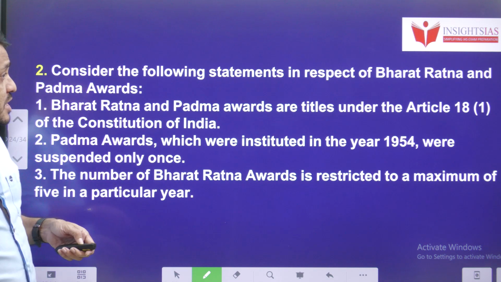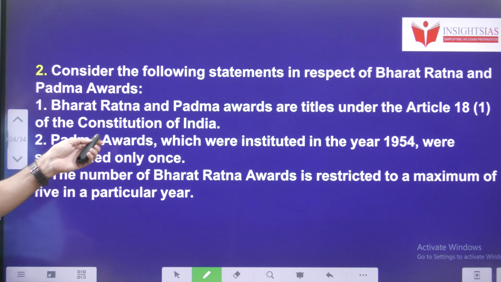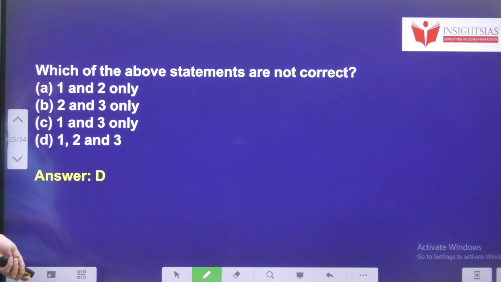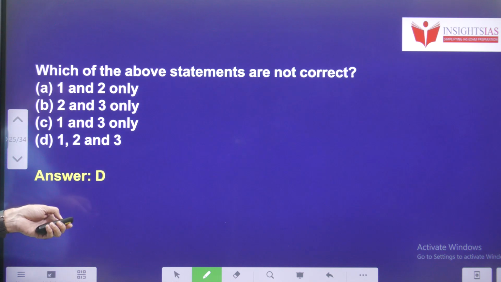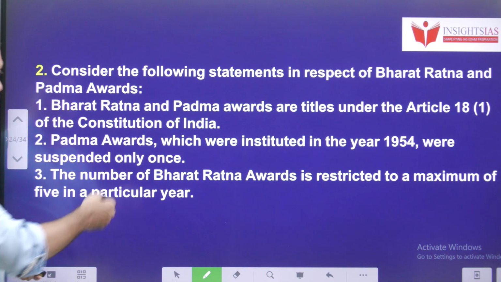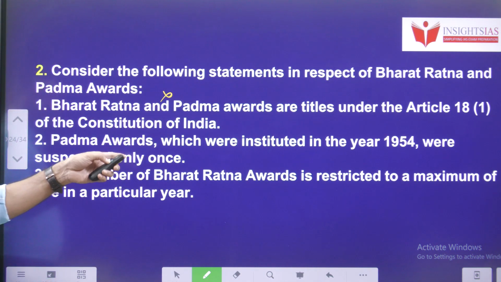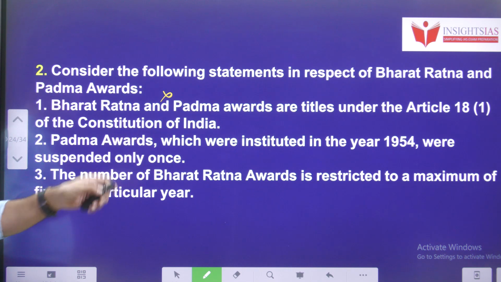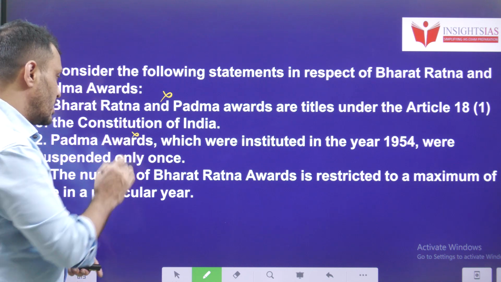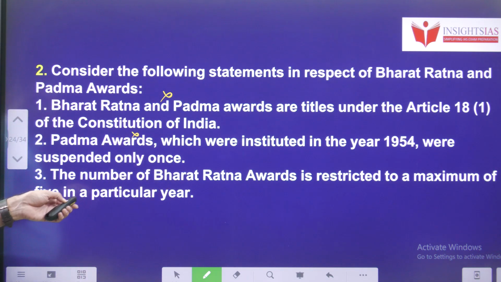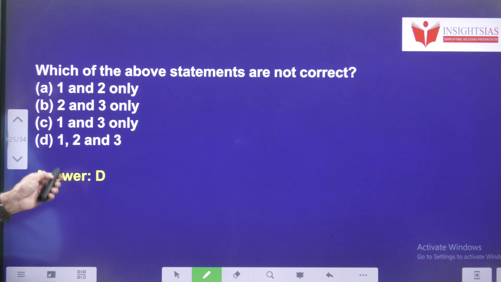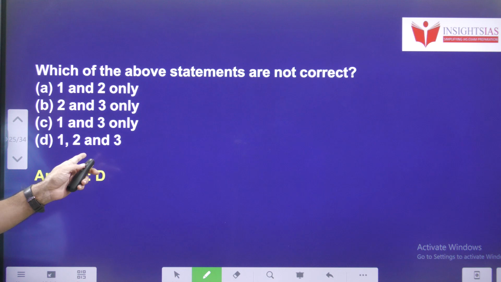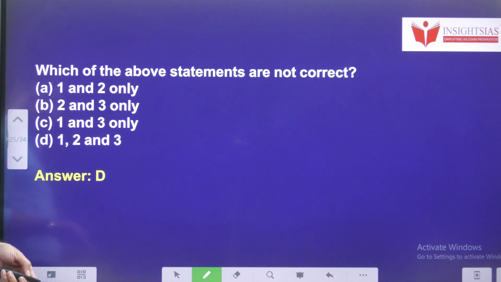Consider the following statements in respect of Bharat Ratna and Padma awards. Bharat Ratna and Padma awards are titles under Article 18(1) of the Constitution of India. They are not titles. Okay, not titles, so not correct. Padma awards, which were instituted in the year 1954, were suspended only once. They were not instituted in 1954. The number of Bharat Ratna awards is restricted to a maximum of 5 in a particular year. There is no such kind of restriction. How many statements are not correct? All the statements are not correct. So the answer is D, 1, 2, 3.